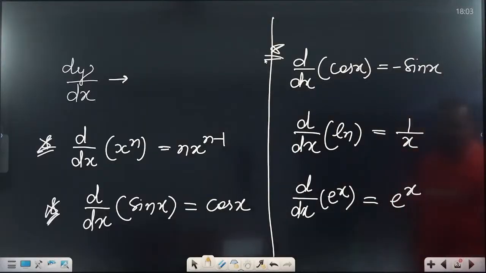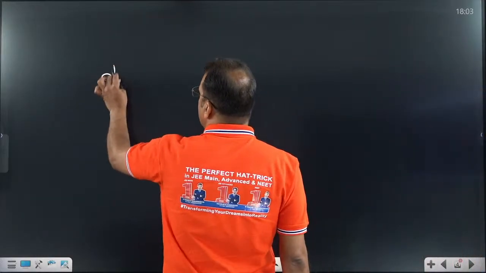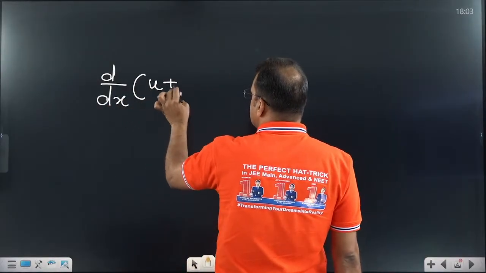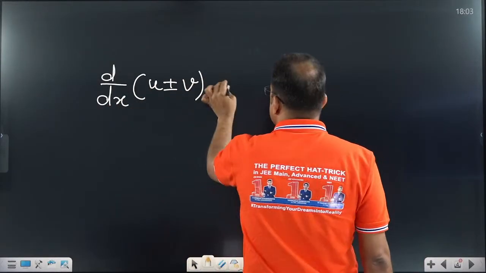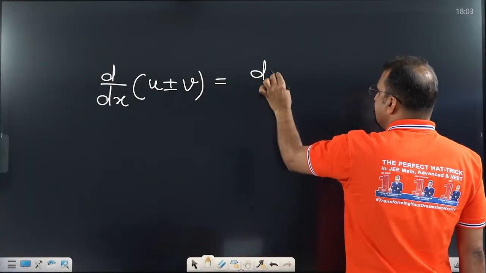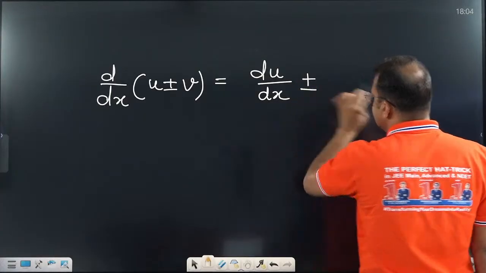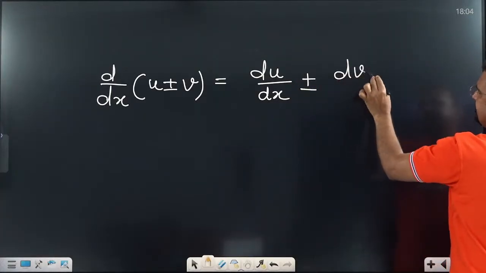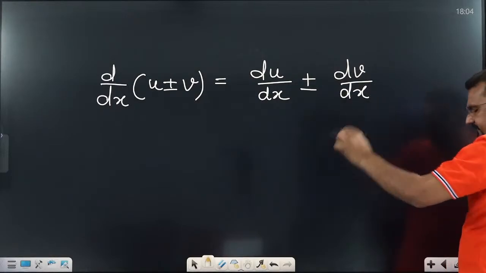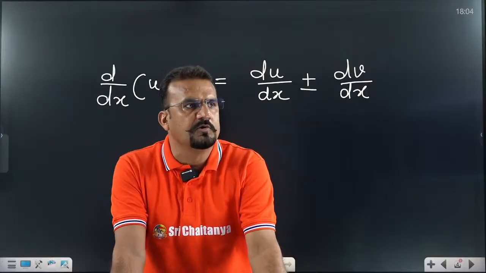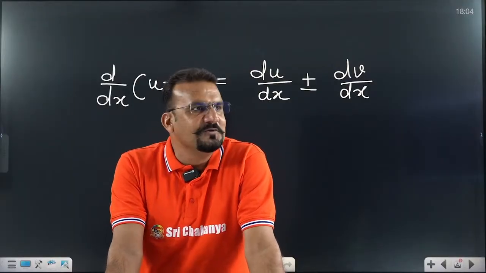Next concept, which we discussed yesterday. If two or three functions are in addition or subtraction form, u plus or minus v, then we differentiate u separately, plus or minus, and differentiate v separately. That means whenever addition or subtraction is there between two or three functions, we use plus or minus.